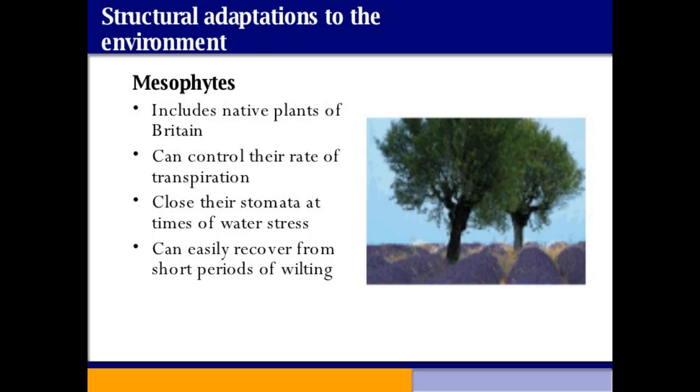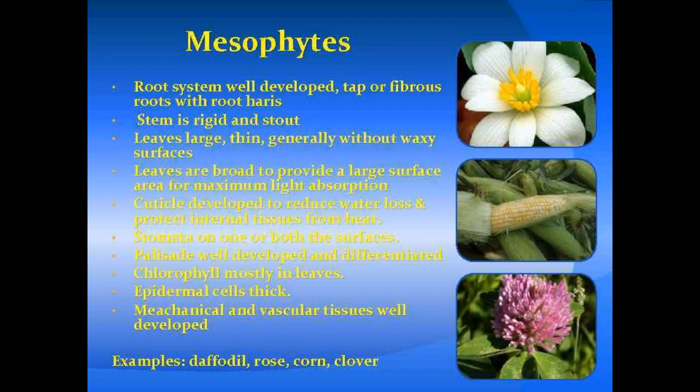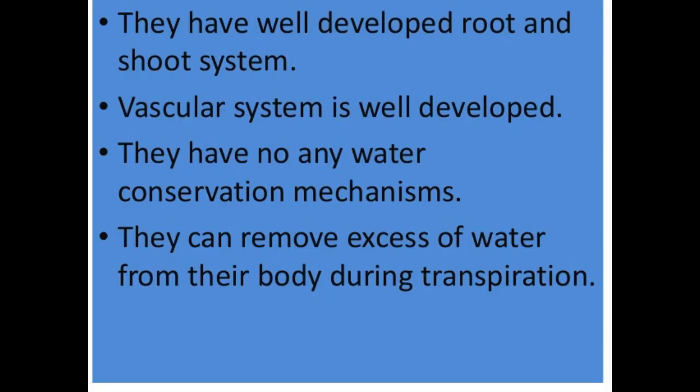The adaptations of mesophytes are: the leaves are broad but thin, and the epidermis of the leaves is covered with a thin cuticle. The stomata are present on the underside of the leaf in a large number. Mechanical tissues, which give support and structure to the plants, are well developed in these mesophytes. The parts of the plant, like roots and stem, are also well developed in these plants.